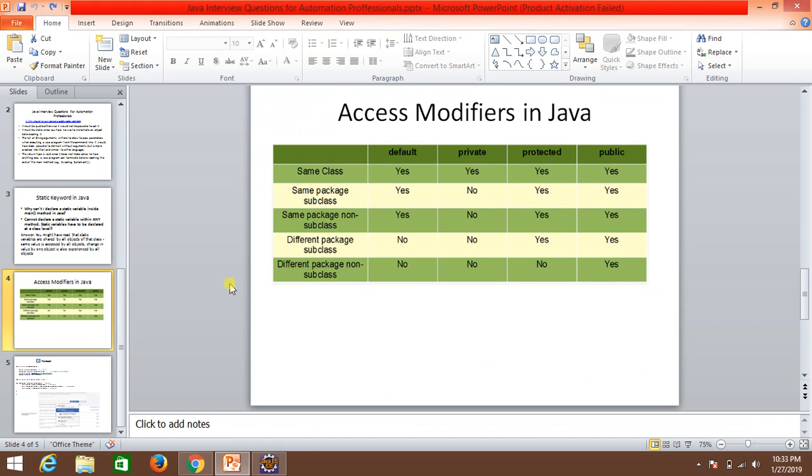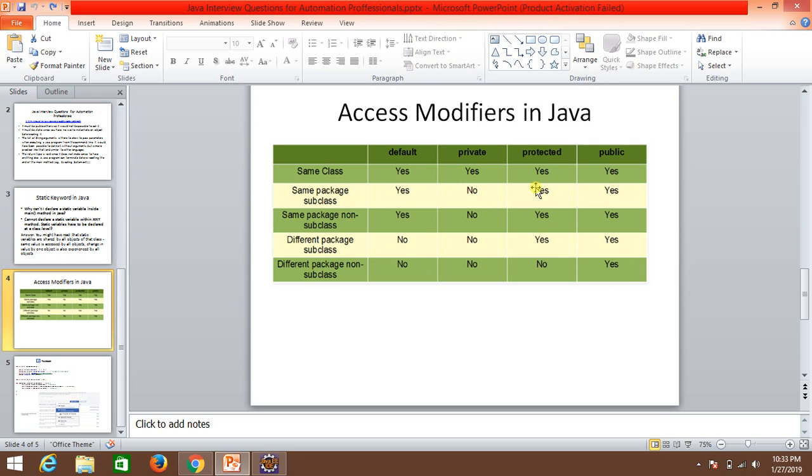Now we can come back to this slide. It says when you declare it as public, within the same class you can access it, same package subclass can access it, same package non-subclass can access it, different package subclass can access it, different package non-subclass can also access it. Okay, and we have seen how in this video earlier.